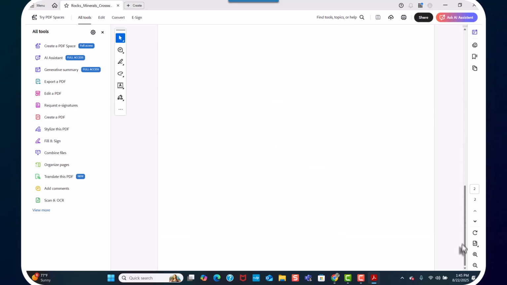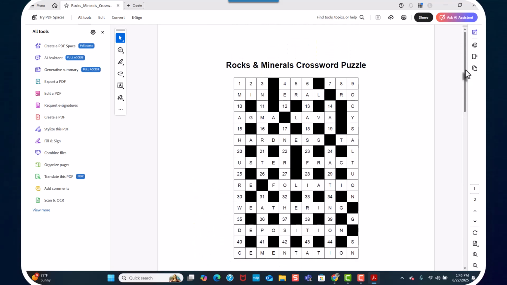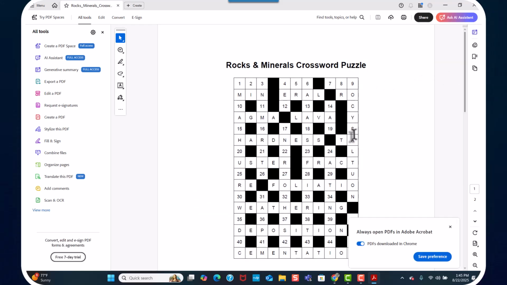All right, so here we go. Here's a crossword puzzle. All right, this is great. Looks nice. Yeah, looks okay. All right, so now what we're going to do. So here we have this. Get rid of that. That's just a PDF thing.